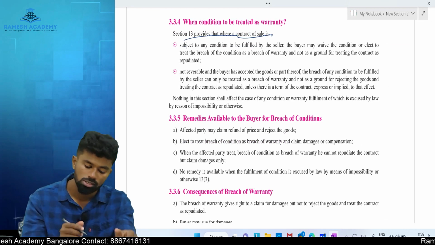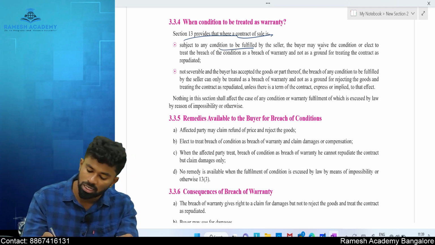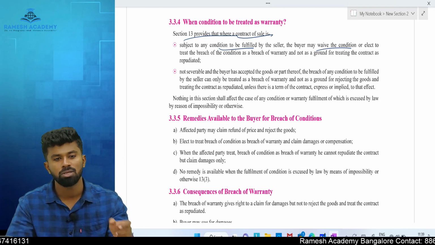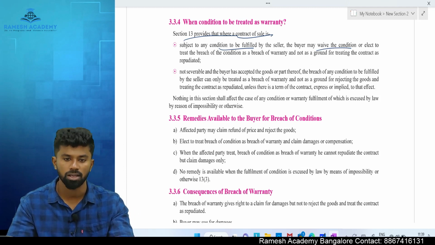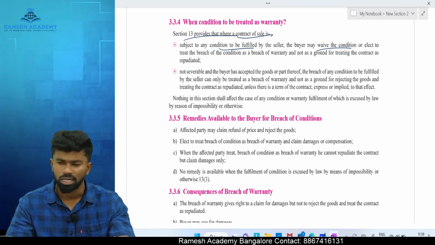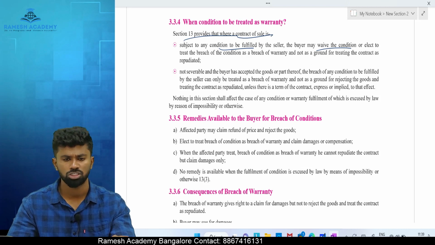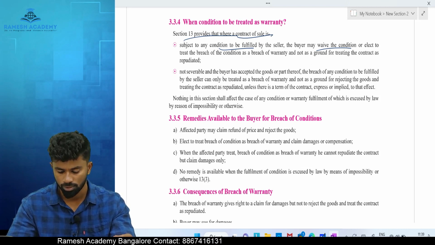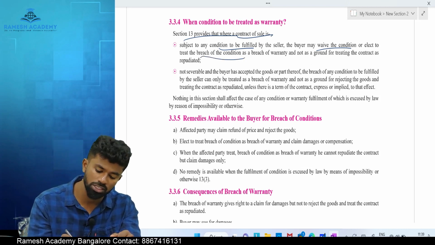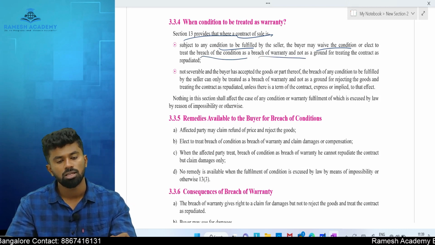First one, subject to any condition to be fulfilled by the seller, the buyer may waive the condition. Waive means voluntarily give up. If the buyer says, I don't want to claim the right to cancel it, I only want to claim the compensation, then a breach of condition is considered as breach of warranty. Or you may elect to treat the breach of condition as what? Breach of warranty.